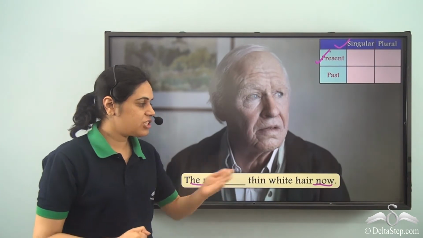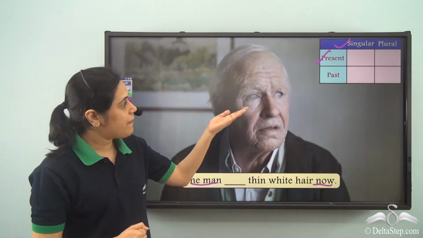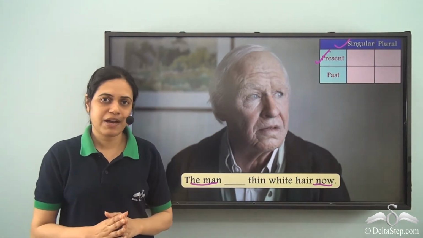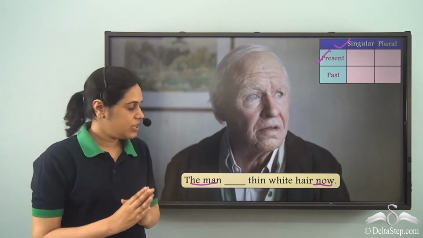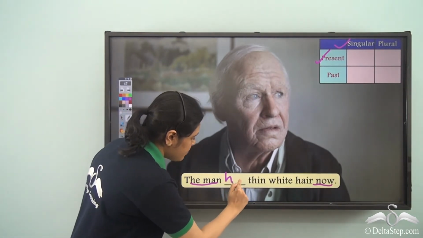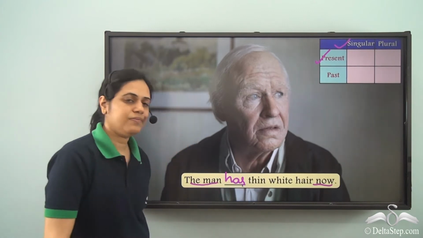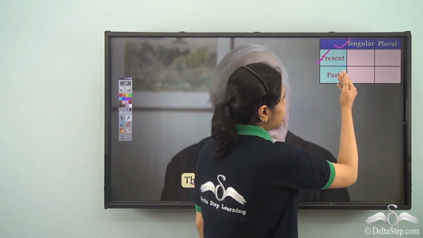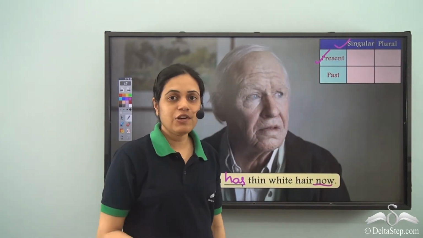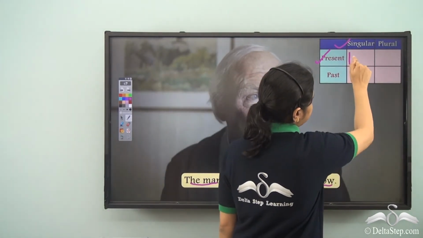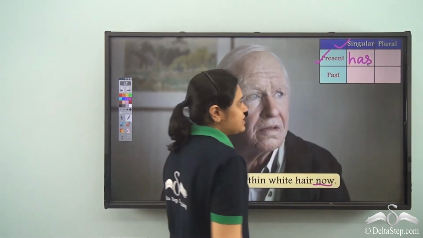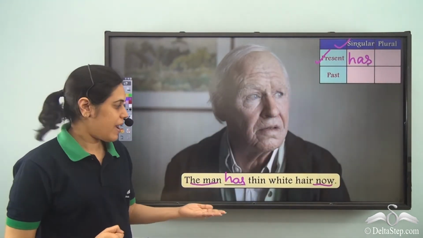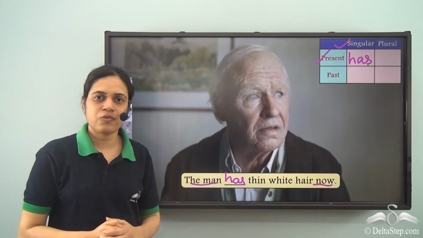The man dash thin white hair now, which means the man possesses thin white hair now. So, the correct form of have verb is has. The man has thin white hair now. So, in third person, for singular present tense, has is used. The man has thin white hair now.